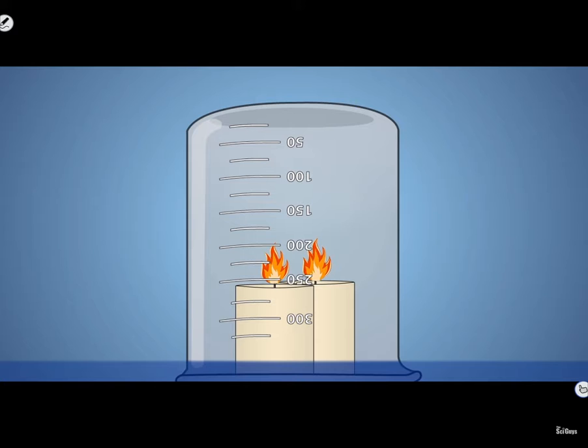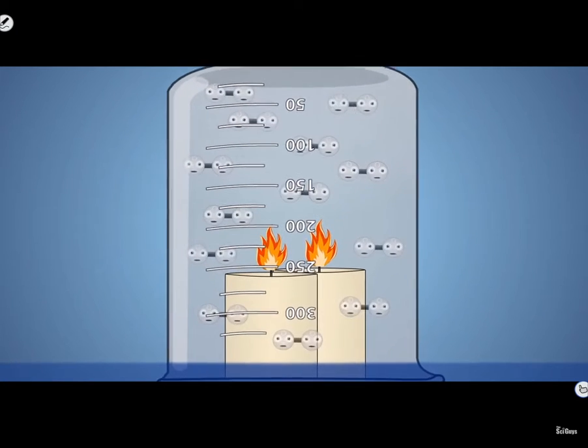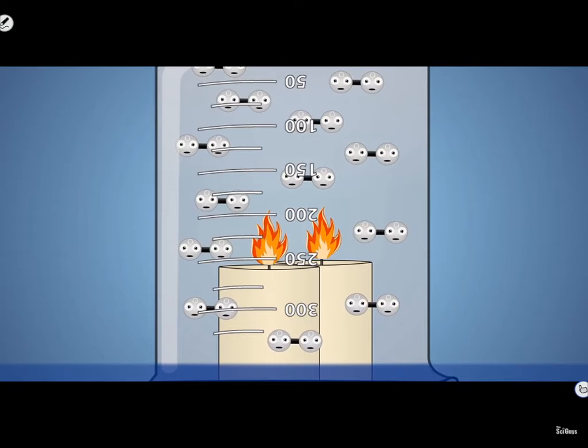As we mentioned in our last episode, an ideal gas is a theoretical gas composed of a set of randomly moving, non-interacting particles. Under normal conditions, many gases such as oxygen, hydrogen, and some heavier gases like carbon dioxide will behave like an ideal gas. This means they follow the laws of gases such as Gay-Lussac's law. In our experiment, our beaker is filled with gaseous air molecules.